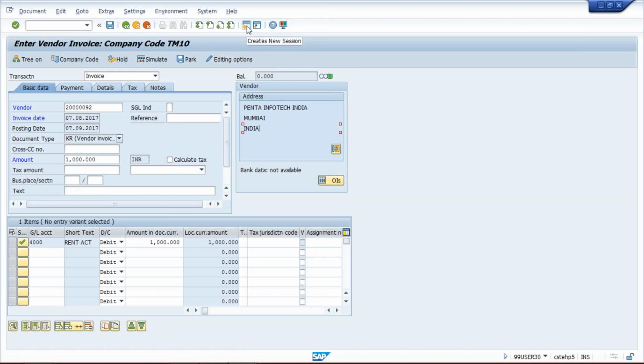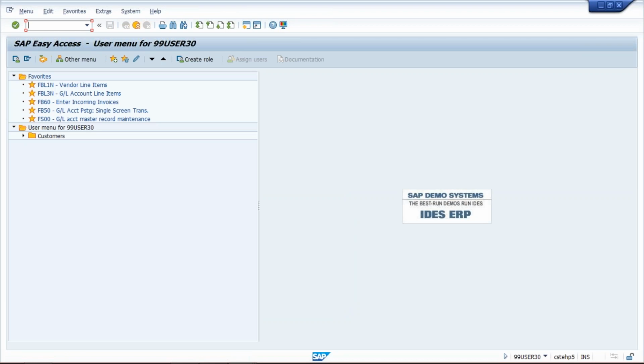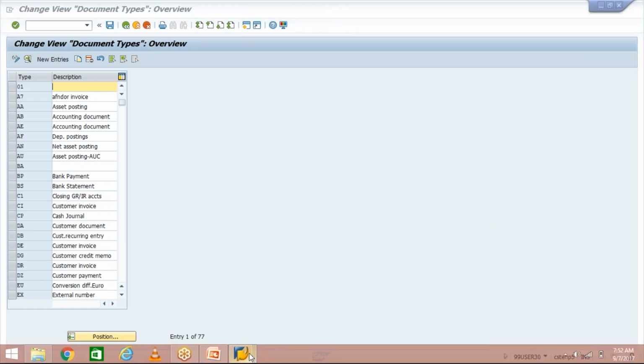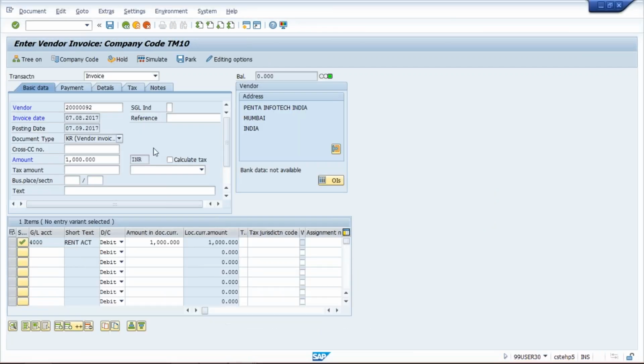Now one more thing I'll let you know guys. I'll create a new session, and I'll do one thing. There are a few errors which are very common, and they may take place on a frequent basis. For example, whenever you post a transaction, see here we are going to post against a document type. Here KR document type is appearing.